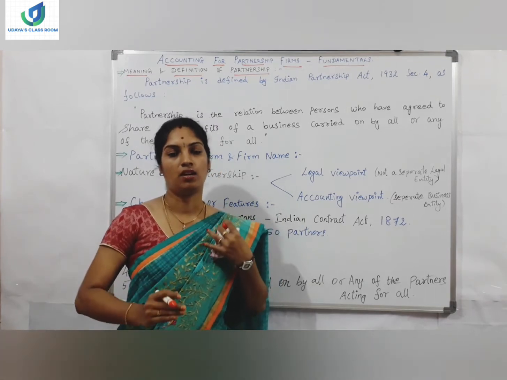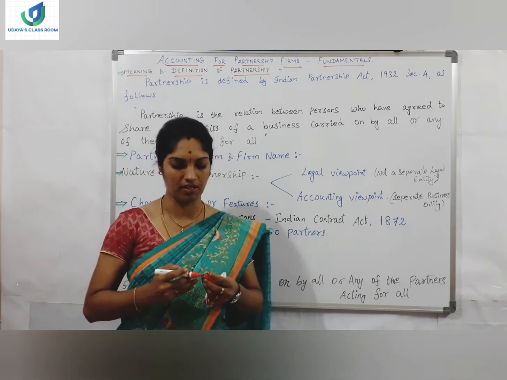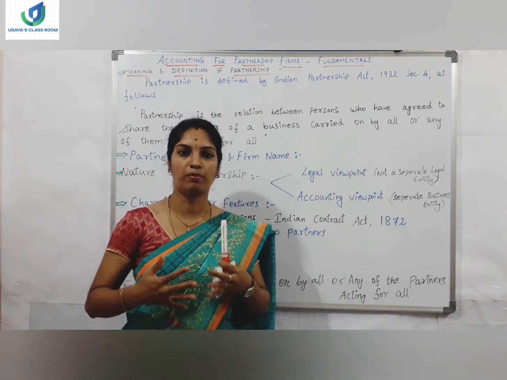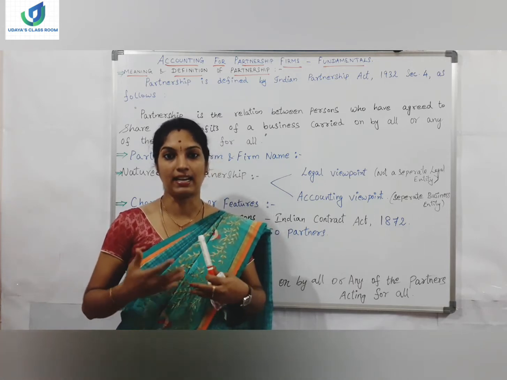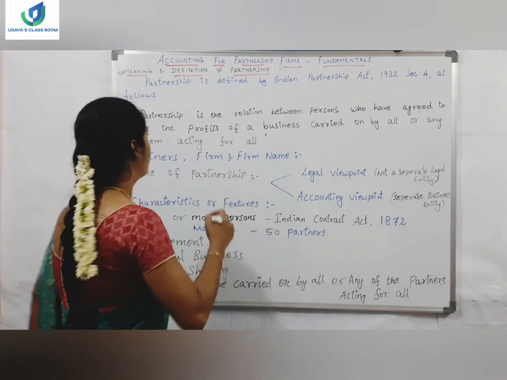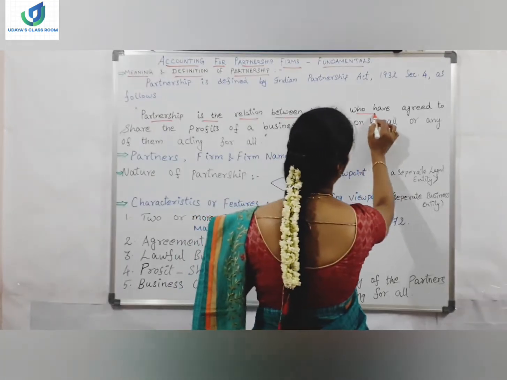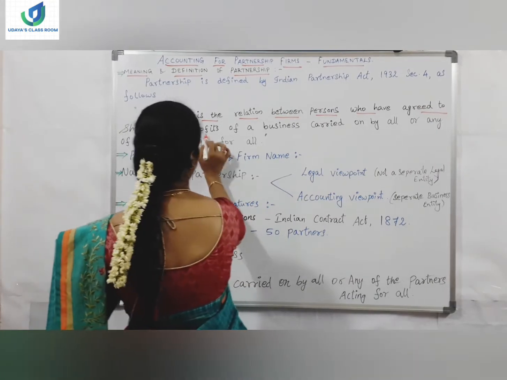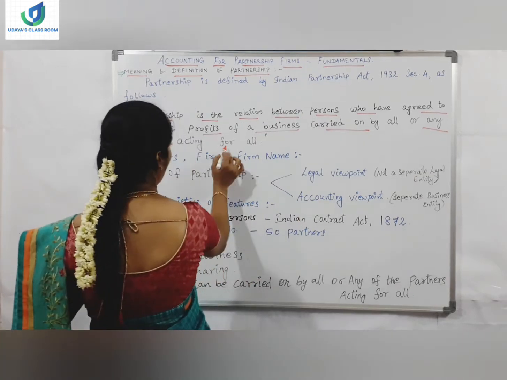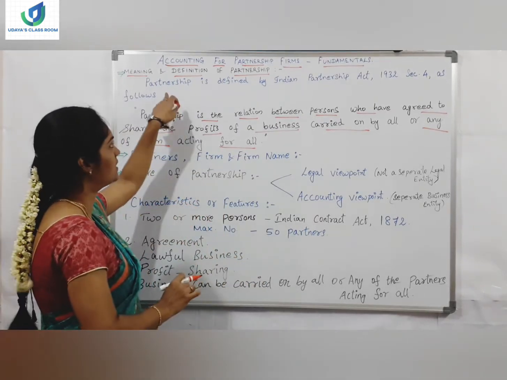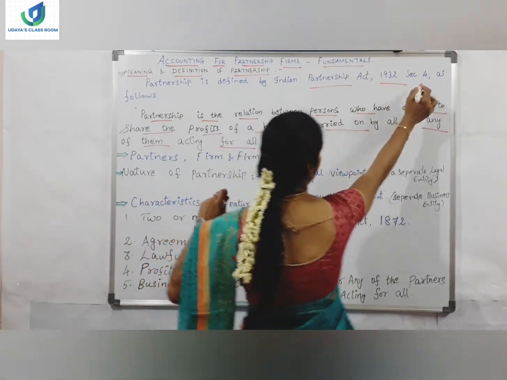Partnership means more than two people will be involved in an activity, a business activity or any other activity, right? So they will be joining together and engaging in an activity. First, let's understand the definition of partnership. Partnership is the relation between persons who have agreed to share the profits of a business carried on by all or any of them acting for all. This definition is given in the Indian Partnership Act 1932, section 4.